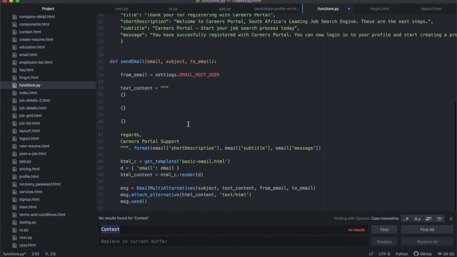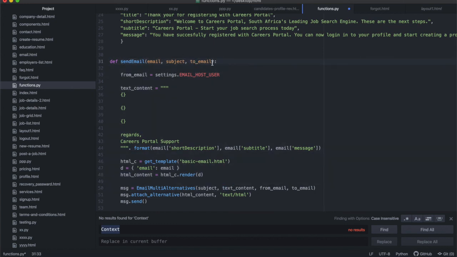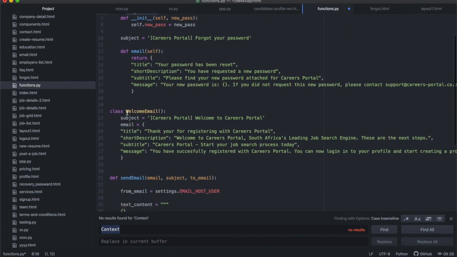So this is exactly what we had on the other side, but we were writing this all out in a view function, okay? And that's not good practice. So I'd rather write it as a function in itself in a different file called functions, all right? And then this will be the send email function, and then I will enter the data into the send email function, and all of this data will come from the forgot mail class or the welcome mail class.